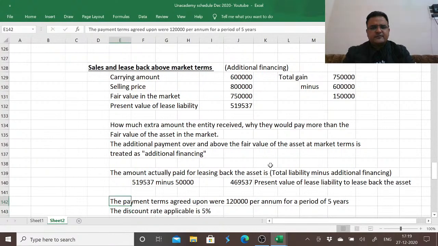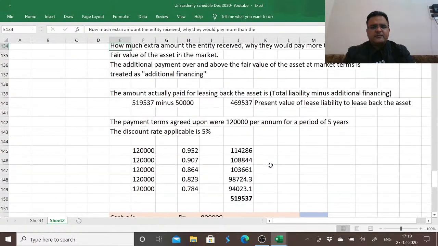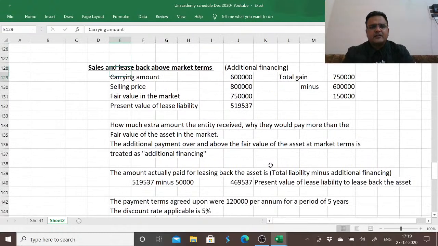Hope this is clear. If you have any doubt with any of the transaction, please let me know. So in this sale and leaseback, instead of directly taking the present value, we used 519,537 as the present value of lease liability, which is additional financing to be paid back. That this is the amount we are liable to pay back in today's terms.